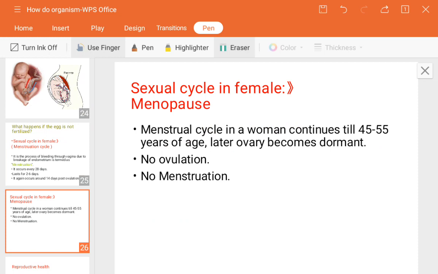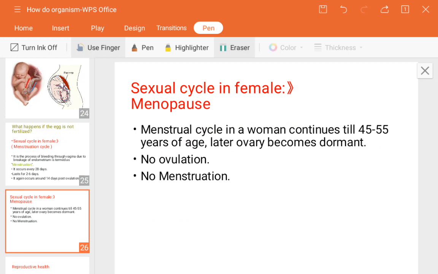So that stopping of the menstruation process is known as menopause. Pause means stopping, men means monthly cycling. So this is the difference between the menstruation cycle and menopause.